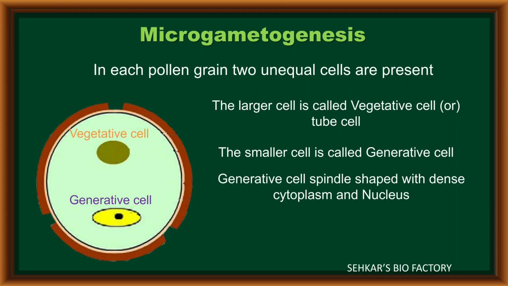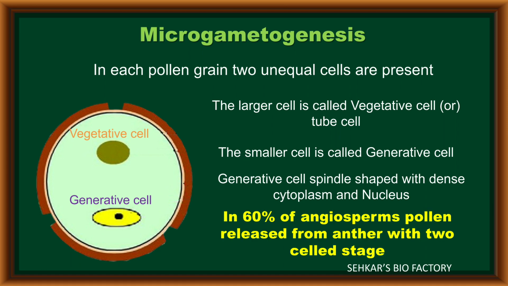This generative cell is generally spindle shaped, with dense cytoplasm containing the nucleus. Now it is a two-celled pollen grain, with a large vegetative cell and a small generative cell.